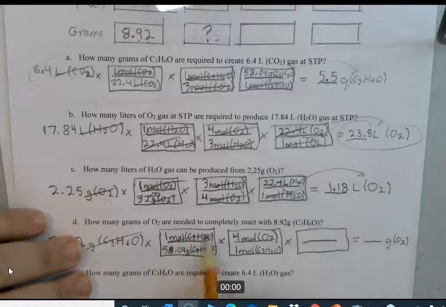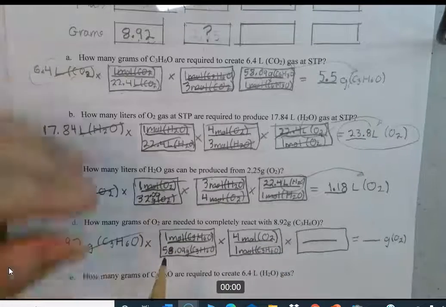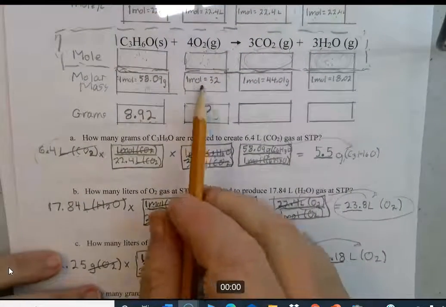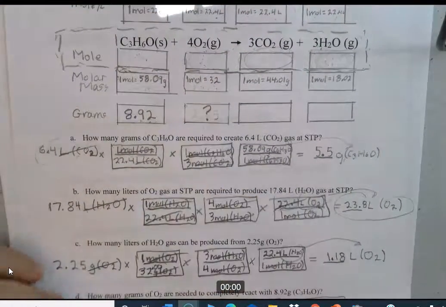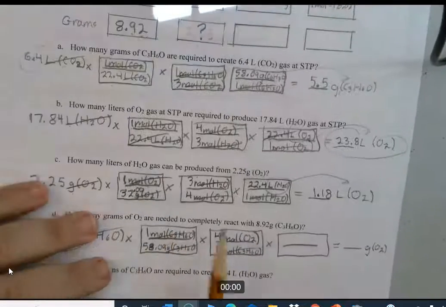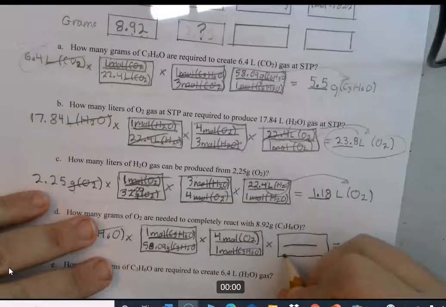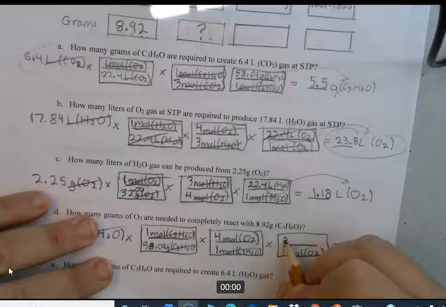All right, so moles of acetone cancel. Finally, we need to come out to get the grams of oxygen. So that's 1 mole is 32 grams of oxygen. We need moles of oxygen to cancel out and grams of oxygen to appear in the final answer. So moles of oxygen is going to be on the bottom, and 32 grams is going to be on the top.